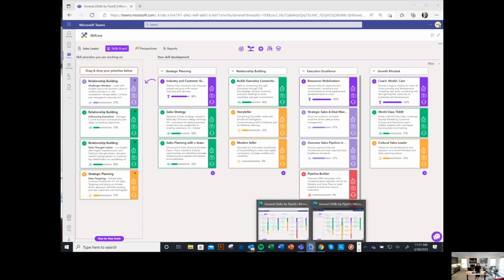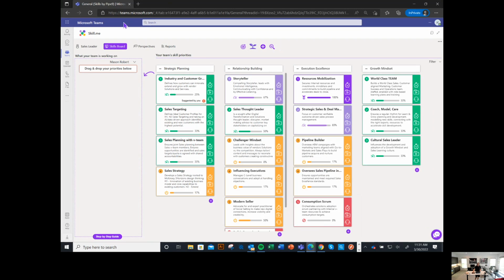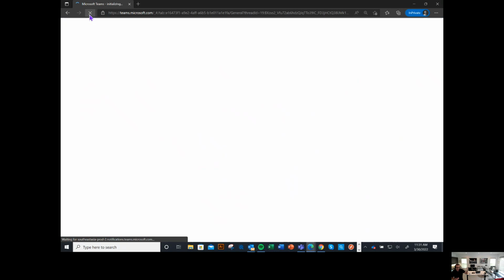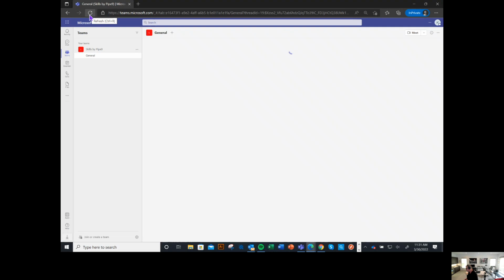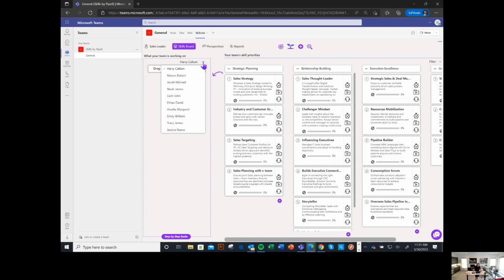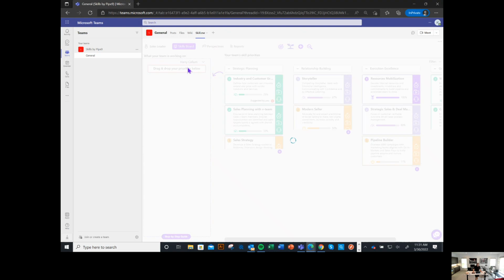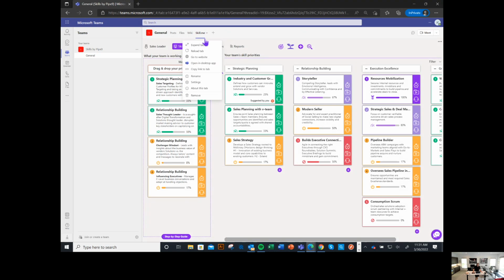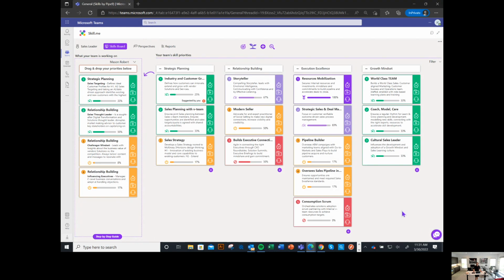Now, as we know, at the very same time that we're doing this, managers are going through exactly the same process. Managers can complete their perspectives. And of course, managers can see the priorities that are being set by team members, and they can suggest additional priorities that they think are going to be important to this team member. In this case, the team member is a seller called Mason. I'm still in the manager view here. I'm going to filter on Mason. Let's see Mason's view, and I'm just going to expand the manager's view out in Teams here. So the manager can now see those skills that Mason has set for himself.